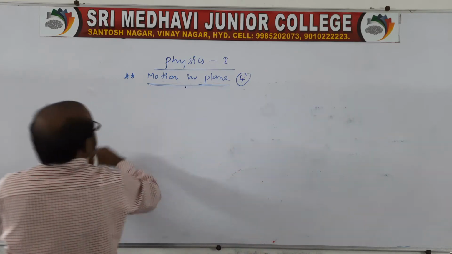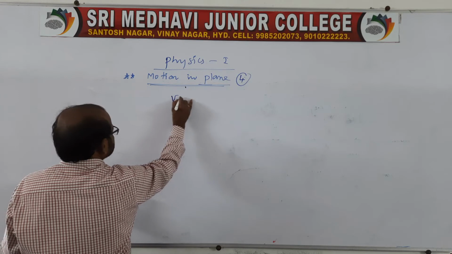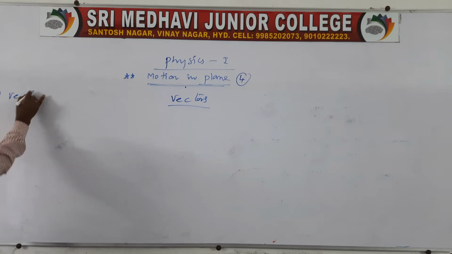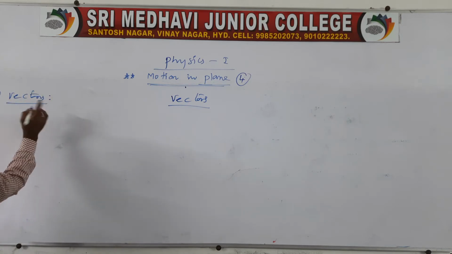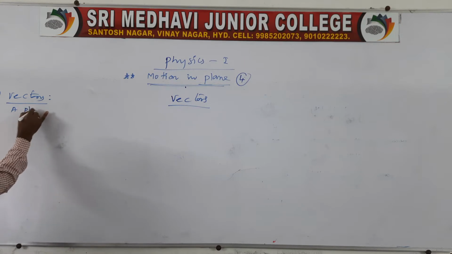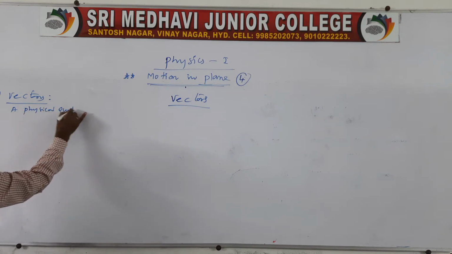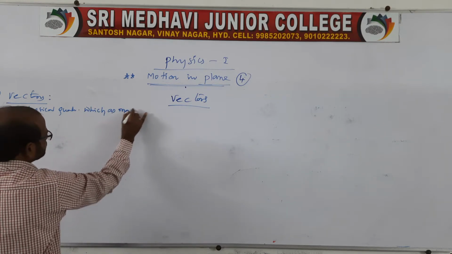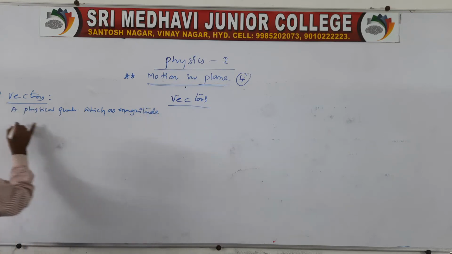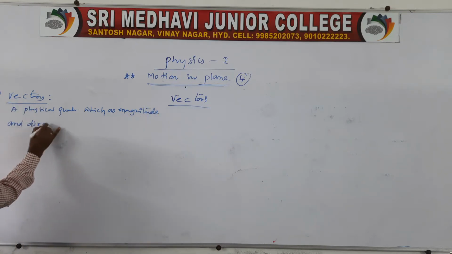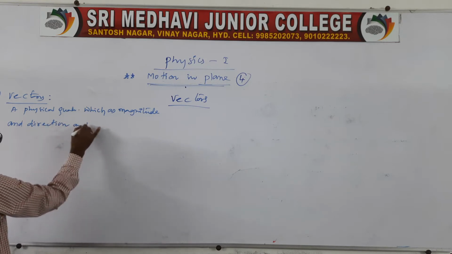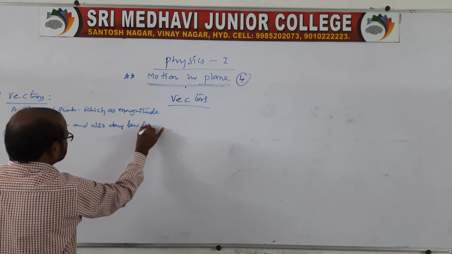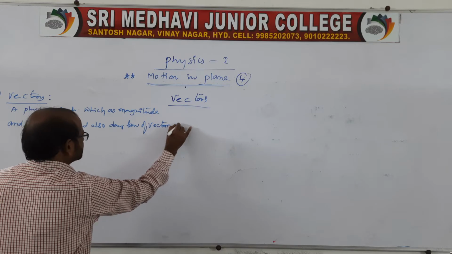So here you write in motion in a plane, vectors. First of all, a vector is a physical quantity which has magnitude and direction, and also obeys the law of vector addition.